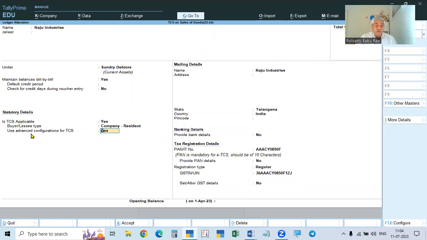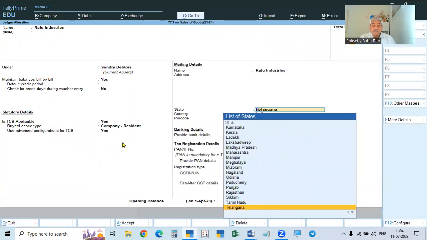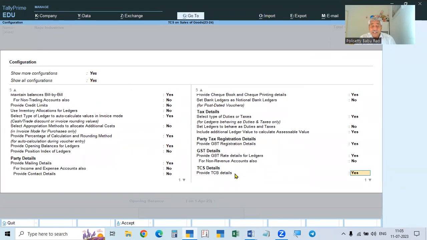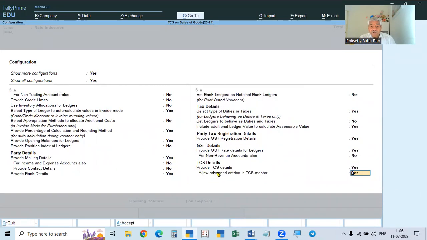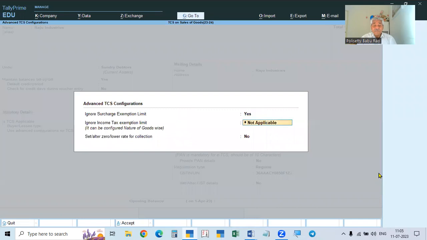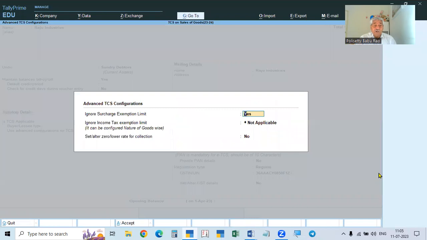Then, to use advanced features in the configuration for TCS, go to F12, come to the end, where GST details and then TDS details are. Use advanced entries in TCS master: you hit Yes. That's all. If you give Yes, another window will open.